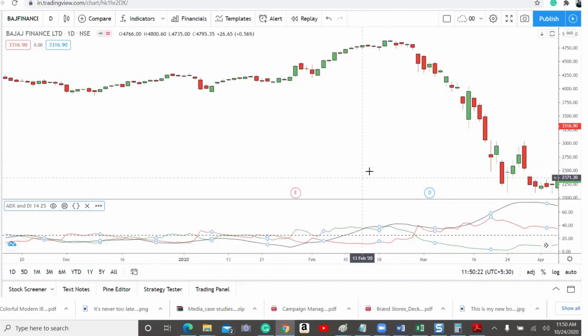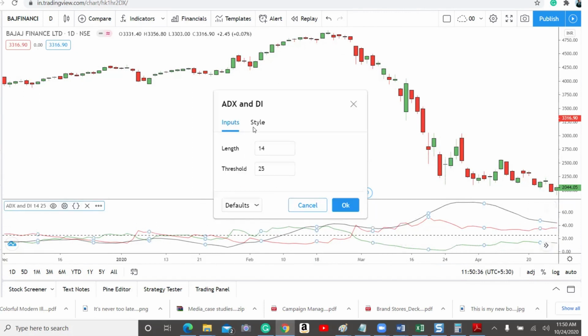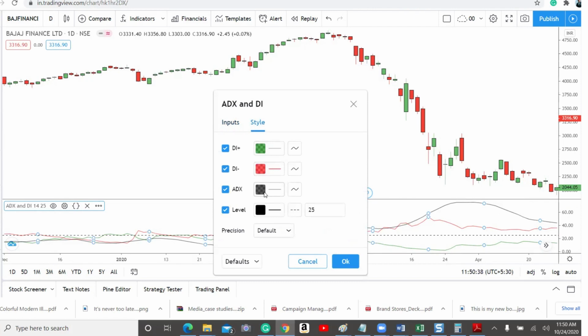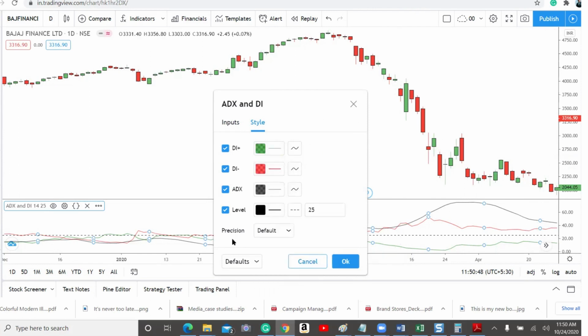Added ADX indicator here. The red DI indicates downward trend, the green DI line indicates upward trend. The black line indicates the ADX line. You can change the settings here. For example, I can make this ADX indicator darker, like that. We can change all these settings here.